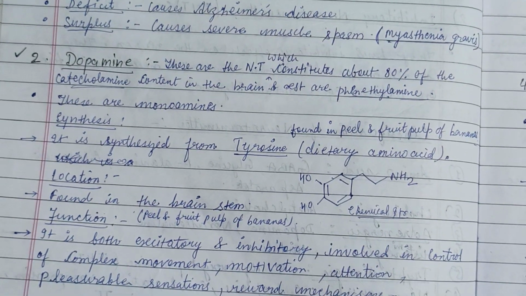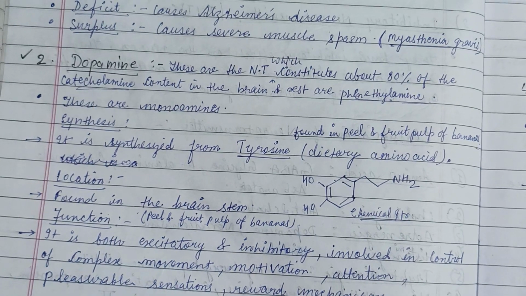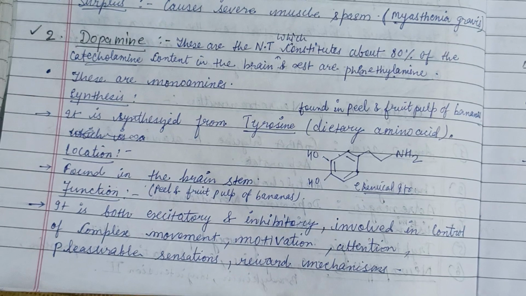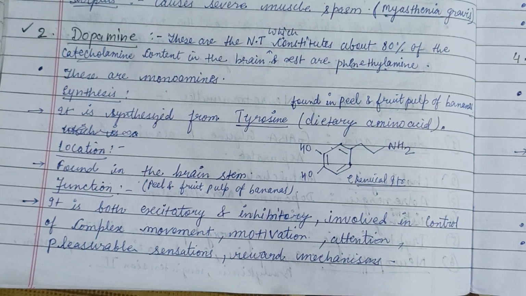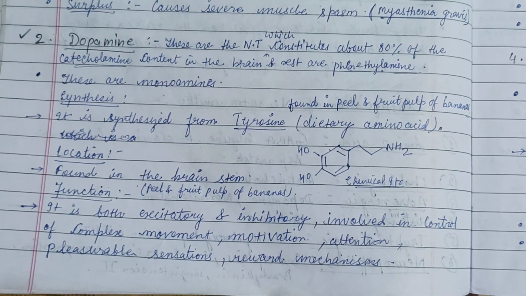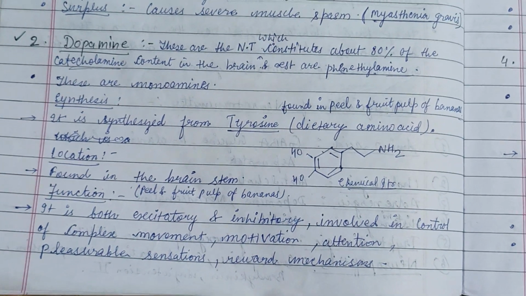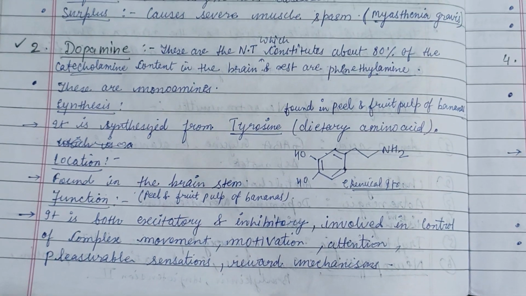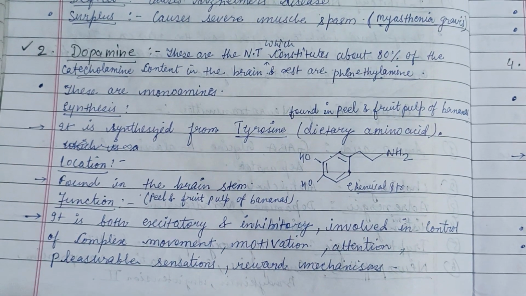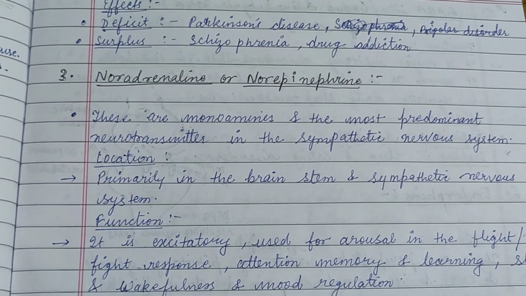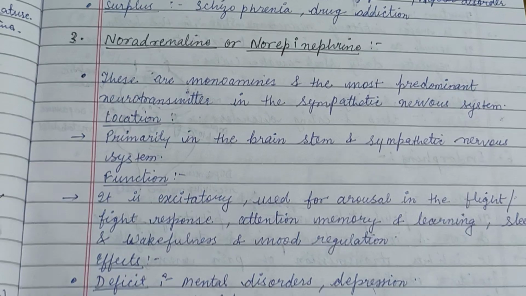Second one is dopamine. It is the neurotransmitter which constitutes about 80% of the catecholamines contained in the brain and the rest is phenylethylamine. So these are the monoamines and are synthesized from the amino acid tyrosine. It is found in the brainstem. It is both excitatory and inhibitory, involved in control of complex movement, motivation, attention, pleasure, sensation, and reward mechanism. Deficit of dopamine causes Parkinson's disease, whereas the surplus causes schizophrenia or drug addiction.